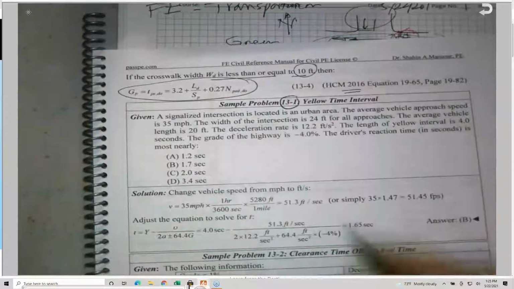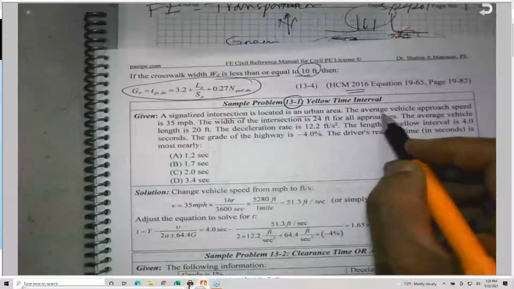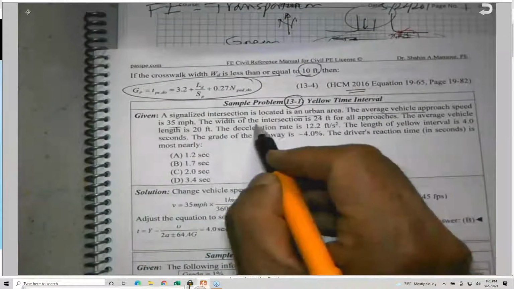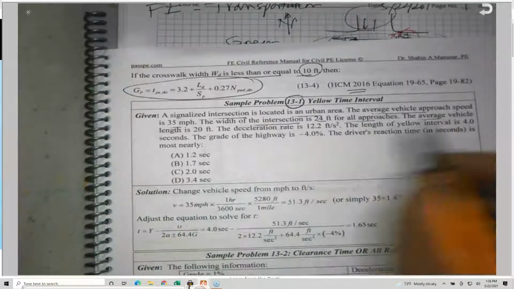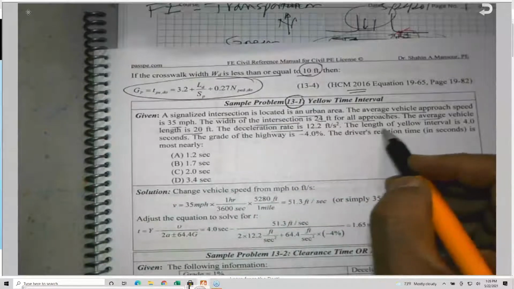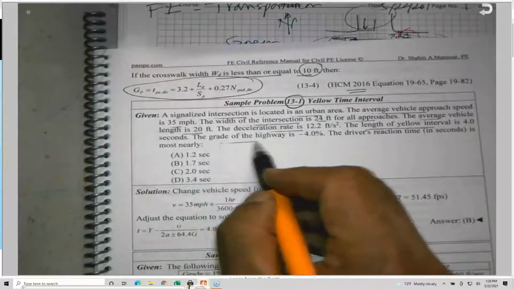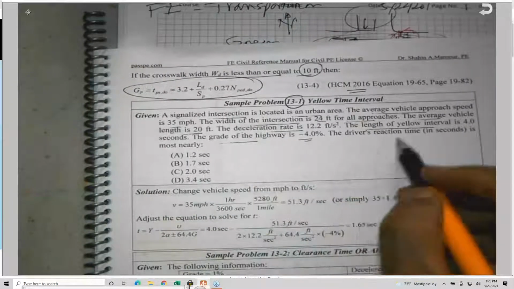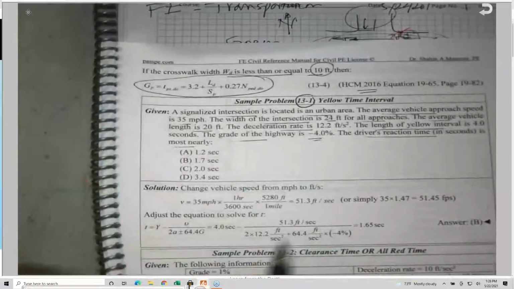Problem 13.1. A signalized intersection is located in an urban area. The average vehicle approach speed is 35 miles per hour. The width of the intersection is 24 feet for all approaches. The average vehicle length is 20 feet. The deceleration rate, which is A, is given. The length of the yellow interval is 4 seconds. The grade of the road is given as -4%. The driver reaction time is most nearly... what's the driver reaction time?